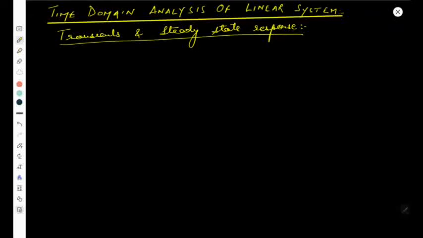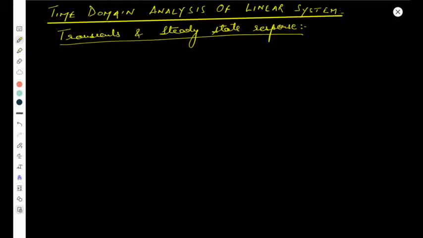So in this we have started the topic of time domain analysis of linear systems. This is the third unit, and in this we are going to discuss first of all the transient and the steady state response. Okay, so let's have a brief overview of what we have discussed earlier.